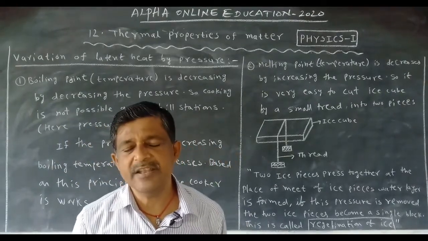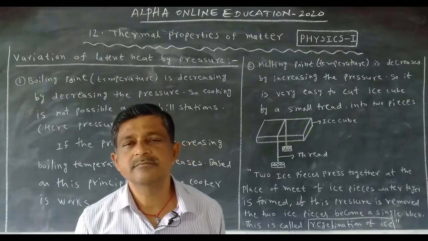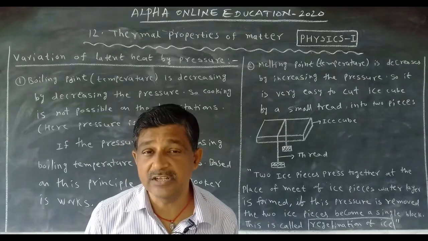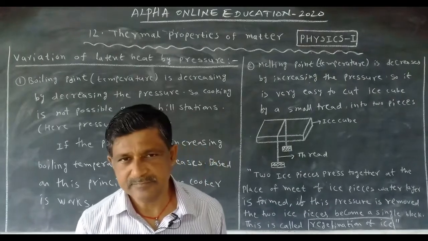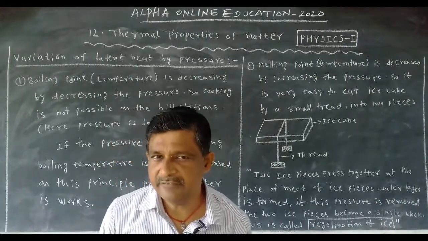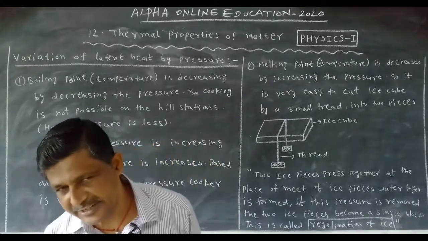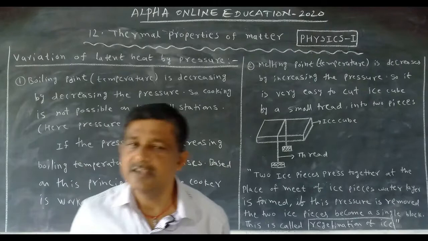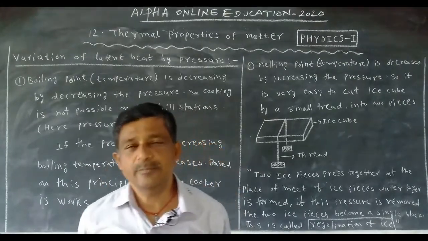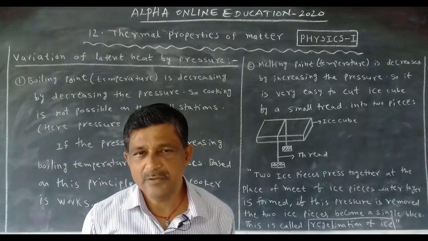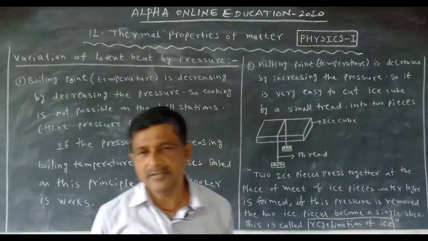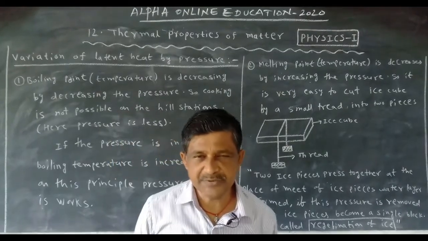The question may be like this: what happens to the boiling point when the pressure increases or decreases? When the pressure increases, boiling point increases. When the pressure decreases, boiling point decreases. Okay? This is one of the topics. Next one. Boiling point is completed. Next one is melting point.